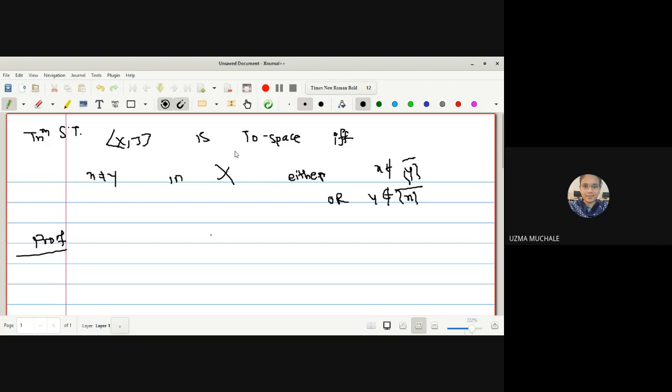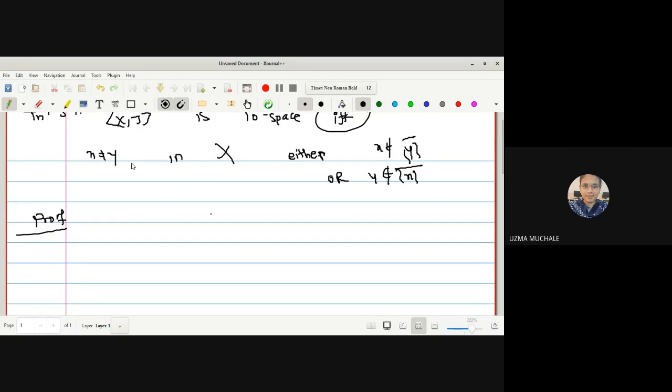Again, as it is an if and only if statement, we have to prove it in two parts. Right? The first one, we have been provided X is a T naught space and x is not equal to y. Then we have to prove that x is not belonging to y bar, or you can prove y is not belonging to x bar. Okay, just like the last theorem. Last theorem में हमने क्या prove किया? x is not a limit point of y. We have proved this statement in the last theorem. So in a very similar way, we have to do the same thing here.